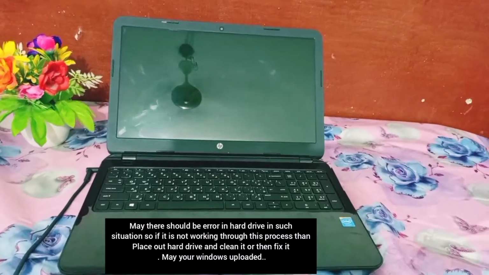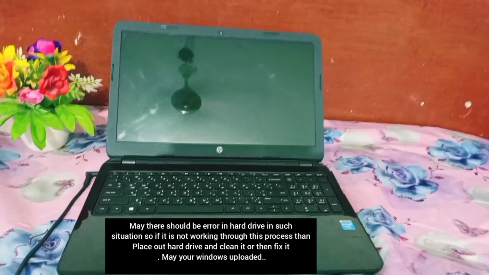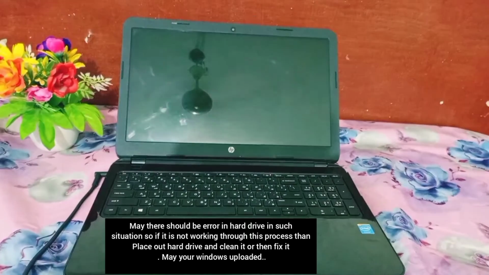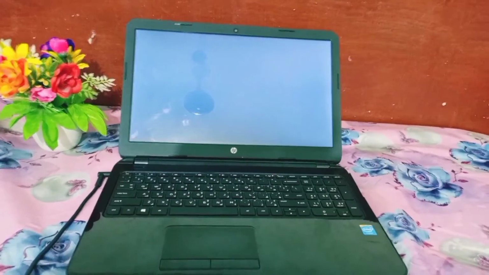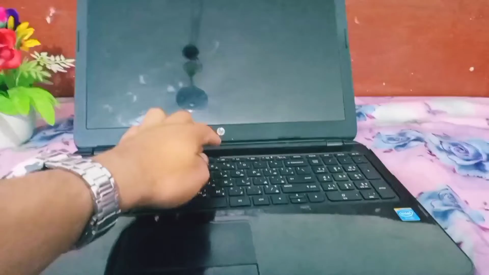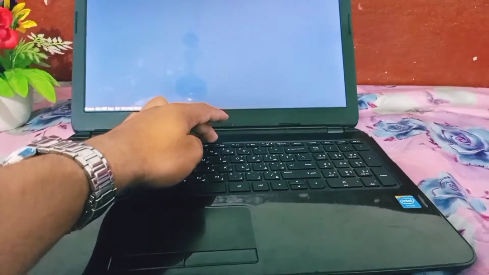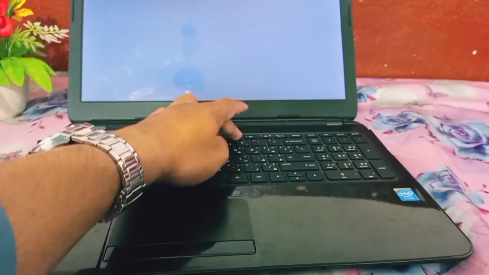So guys, let's start the procedure. First you click the power on button to turn on your laptop. Such type of screen is open on your laptop and your laptop is not moving further. For more information, then you press F10 key to get BIOS startup of this laptop, like that.